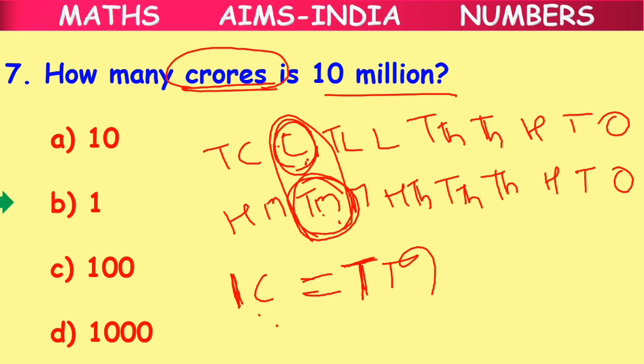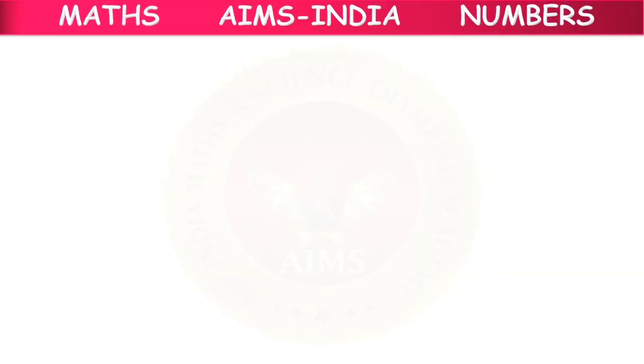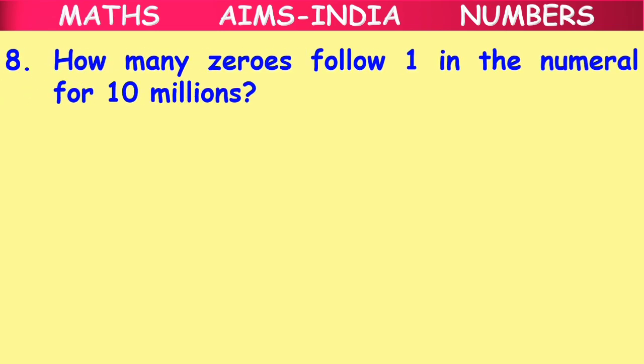So what is the correct answer here? The correct answer is option B, 1 crore is equal to 10 million. Next, question number 8. How many zeros follow 1 in the numeral for 10 millions? Option A 8, option B 7, option C 6, option D 9.